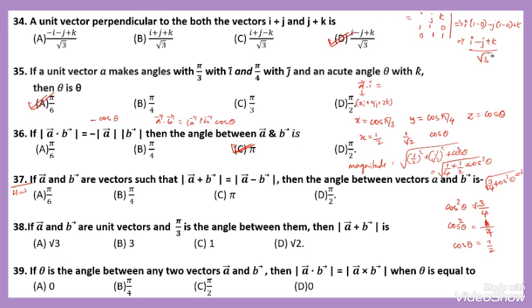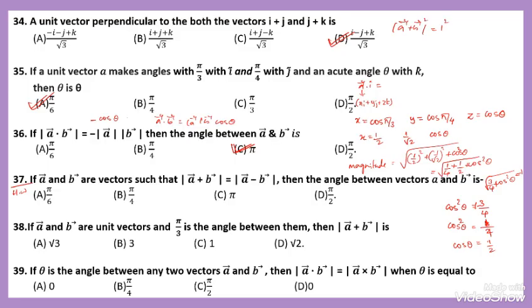Now, vectors A and B are unit vectors. Magnitude of vector A plus B is 1.